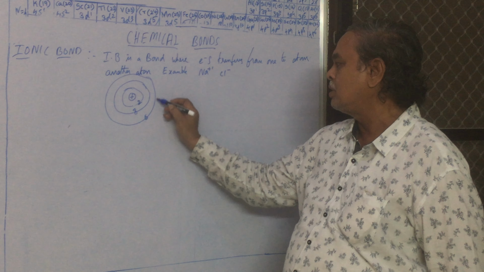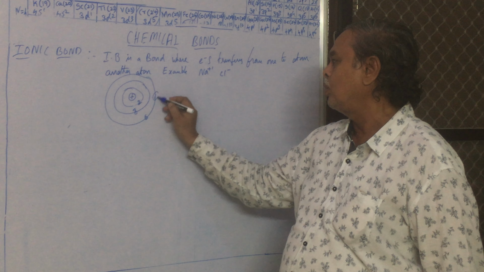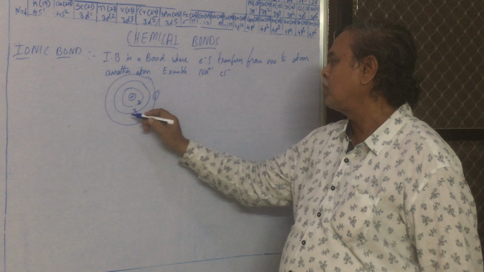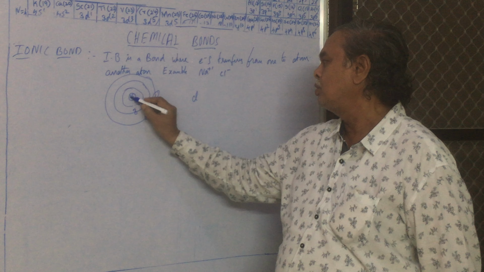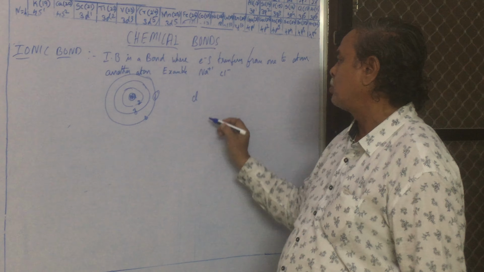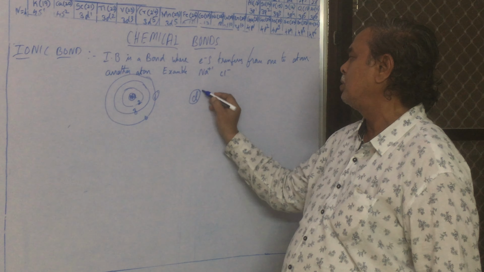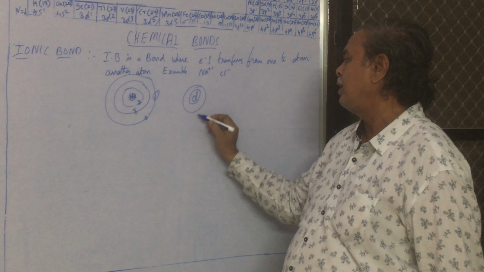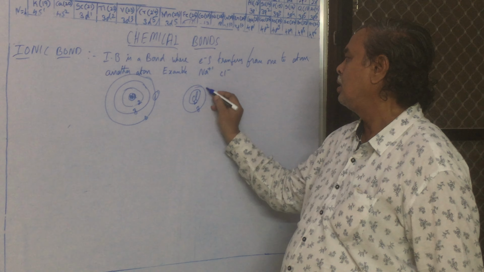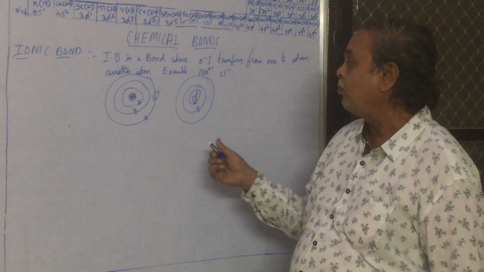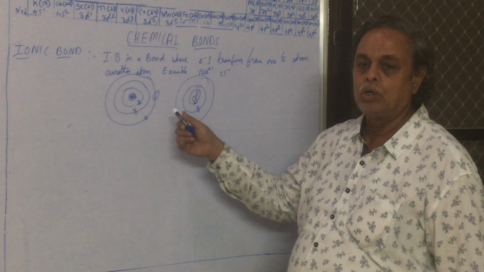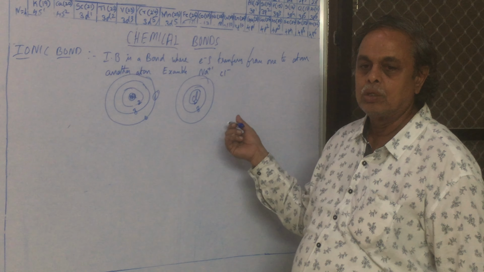If you send this electron to chlorine, how many electrons does chlorine have? This is chlorine, this is sodium. Chlorine: first shell 2, second shell 8, third shell 7. It requires 1 electron, whereas sodium gives an electron to it.